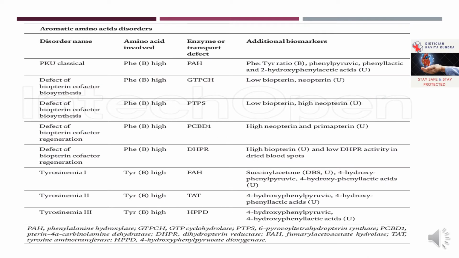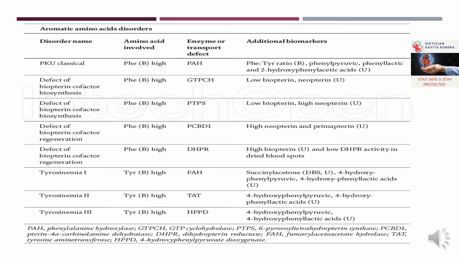So this is a table where you have to remember the disorder name, PKU, which amino acid is involved, Phe high, which enzyme is responsible or has the defect, PAH, and additional biomarkers. For additional biomarkers, you can learn one or two. And the disorder names you have to remember: tyrosinemia 1, 2, 3, biopterin, biofactor. If you see the amino acid in the first, second, third, fourth, fifth, it is Phe high in all. And in tyrosinemia, it is Tyr high. So it is easy to remember.